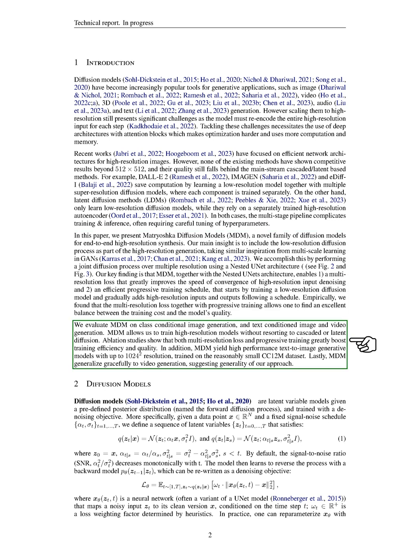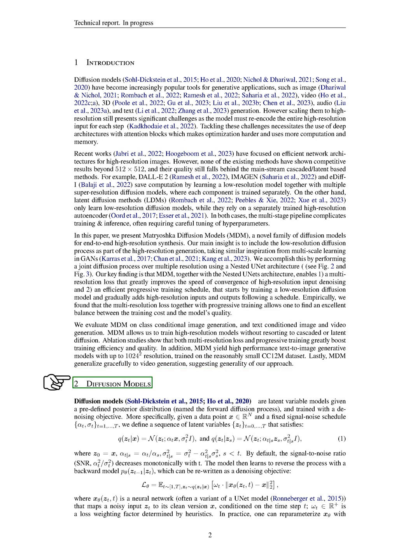We tested MDM on class-conditional image generation and text-conditioned image and video generation. The results were promising. MDM allows us to train high-resolution models without resorting to cascaded or latent diffusion. We also found that both multi-resolution loss and progressive training greatly boost training efficiency and quality. Furthermore, MDM can generate high-quality text-to-image models with a resolution of up to 1024 by 1024 pixels, even when trained on a relatively small dataset. Finally, MDM can also be used for video generation, suggesting that our approach is versatile.